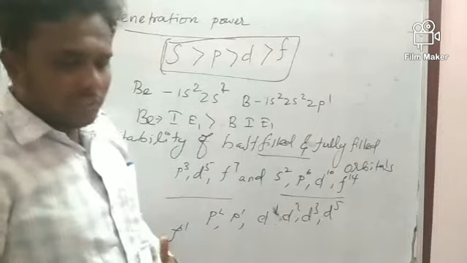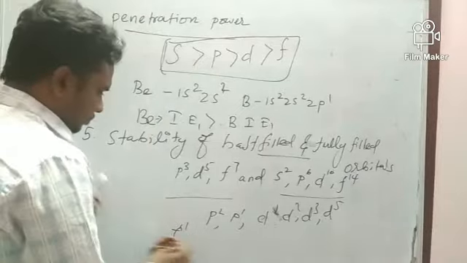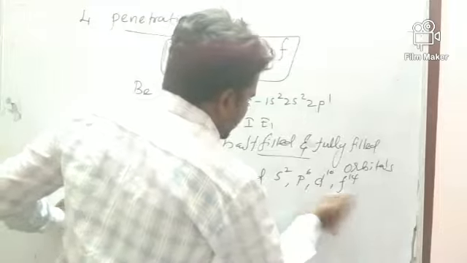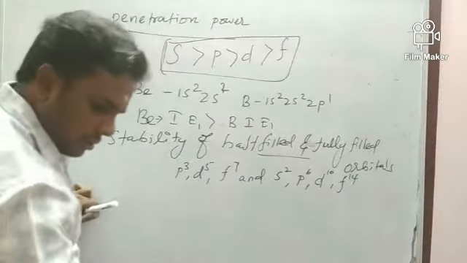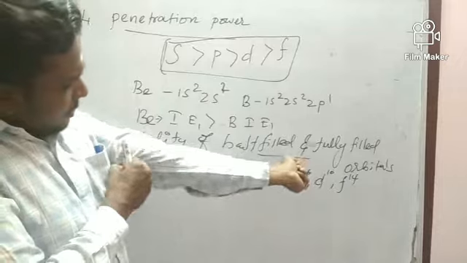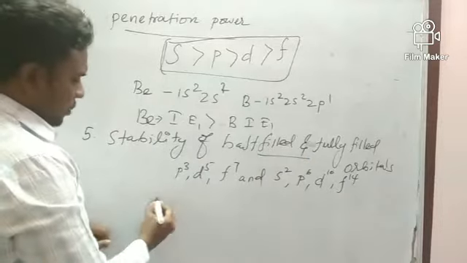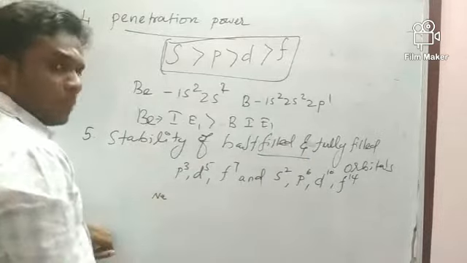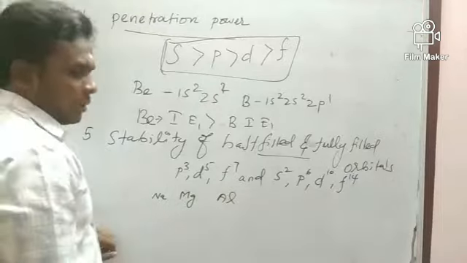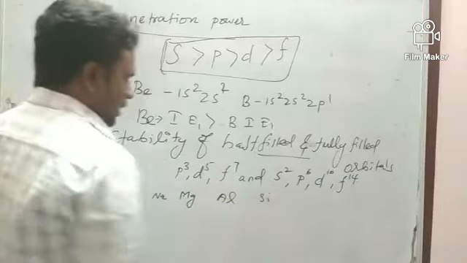So this is a very important point. Say for example, we can take one example: sodium. Suppose I have taken the third period elements: sodium, magnesium, aluminium. Then silicon will come.